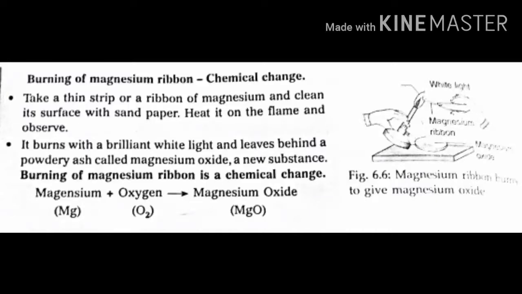So when magnesium burns with oxygen, it produces magnesium oxide, MgO. This is the chemical equation for burning of magnesium.